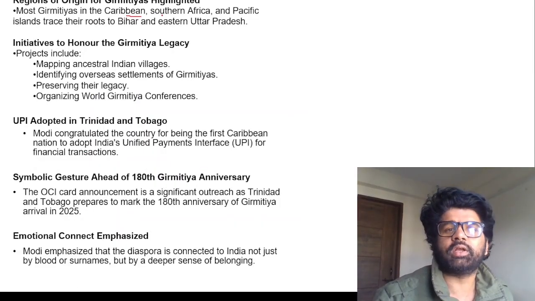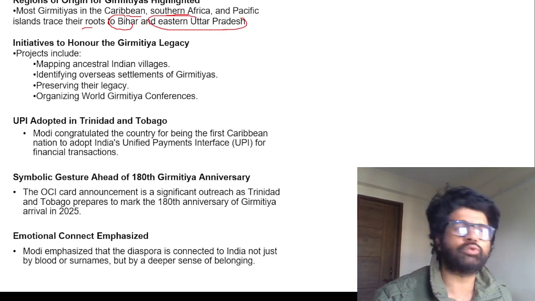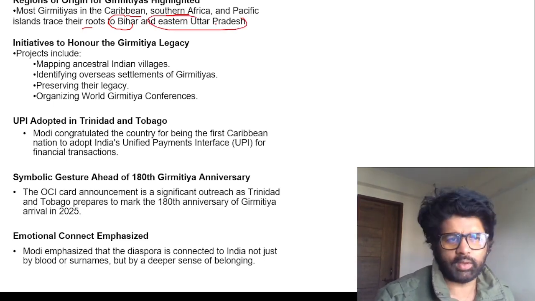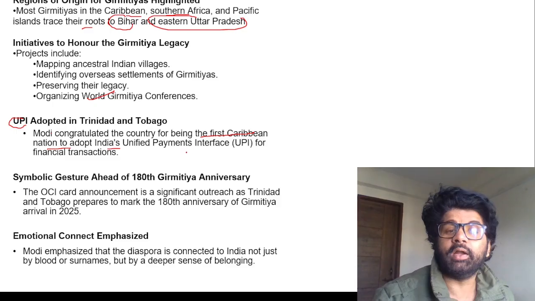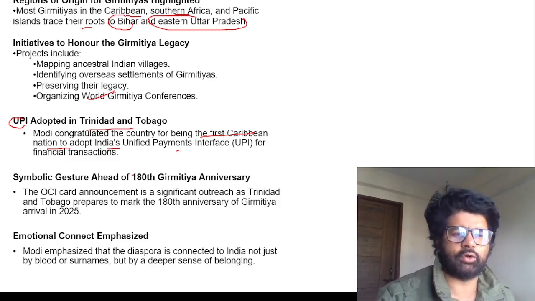Most Girmitiyas in the Caribbean, Southern Africa, Pacific Islands trace their roots to Bihar and Eastern UP, and that's why these Bhojpuri songs, etc., are very famous there. Okay, so you can read all these things. UPI has been adopted in Trinidad and Tobago. They can directly ask you which is the first Caribbean nation to adopt India's UPI. The answer will be Trinidad and Tobago.